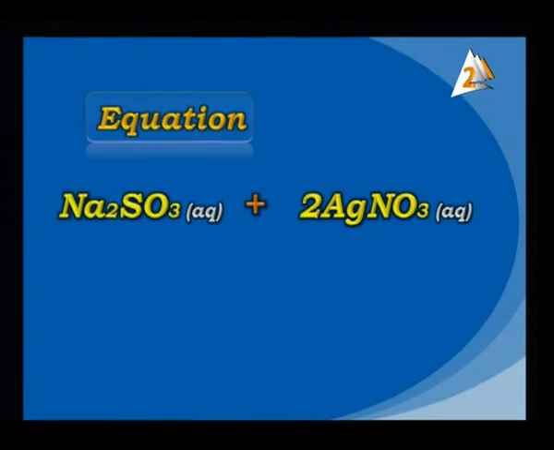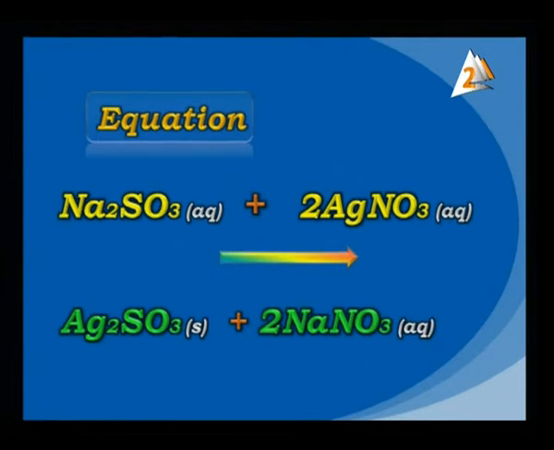Now the reaction starts with the reactants Na2SO3, sodium sulfite, plus 2AgNO3, both in aqueous solution. The product here will be what?